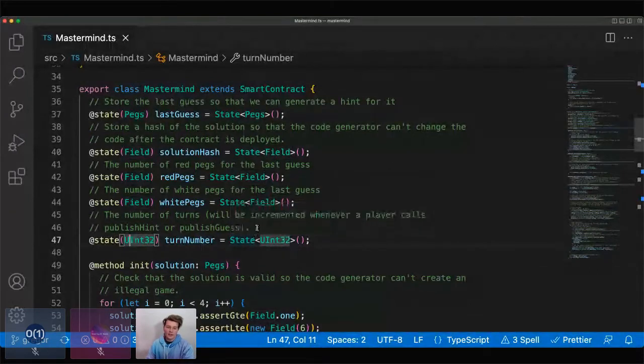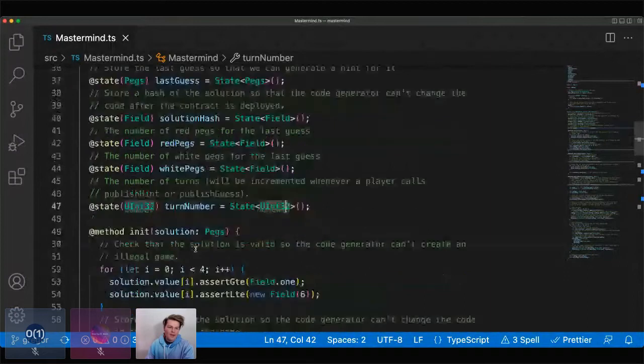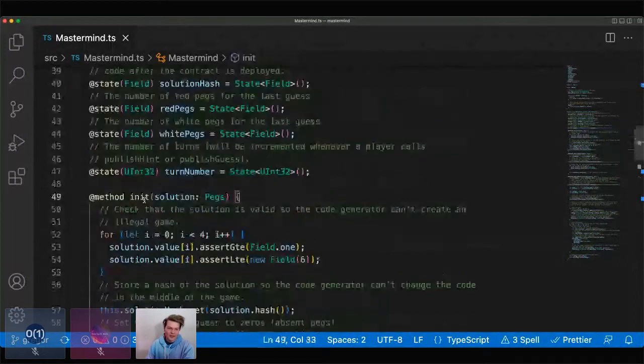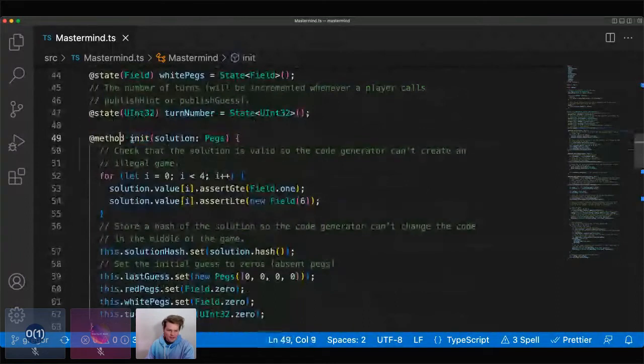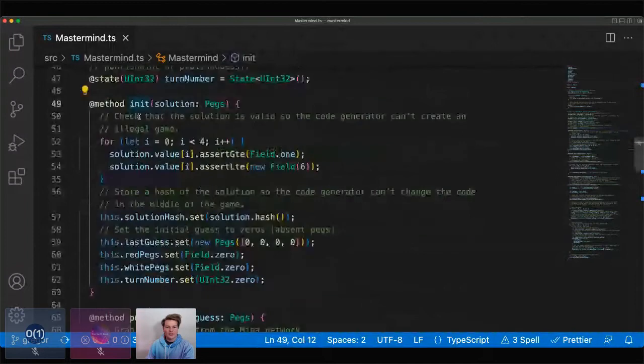UInt32 has cool features where you can do all sorts of stuff that's a headache when you use finite fields. Under the hood, UInt32 is still finite fields though. We have this init method we talked about earlier, and we're just going to check that the solution is valid so the code generator can't create an illegal game.